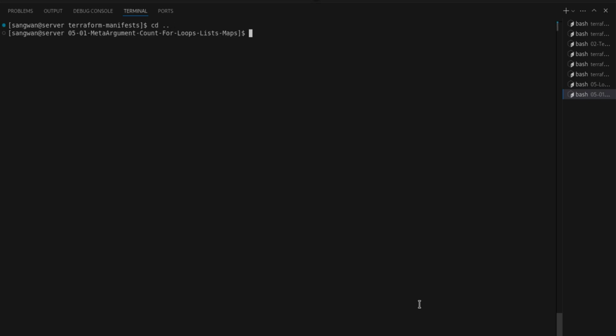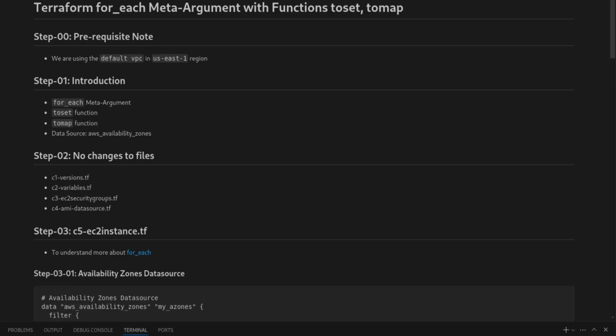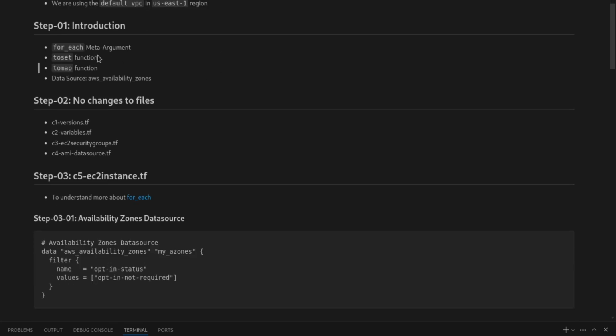I'm going back, and let's look at the second part, 0502. This is the second part of the meta argument for_each. Meta argument with functions toset and tomap. We already have the default VPC in the default region. In this part, we will understand for_each and the toset and tomap functions.